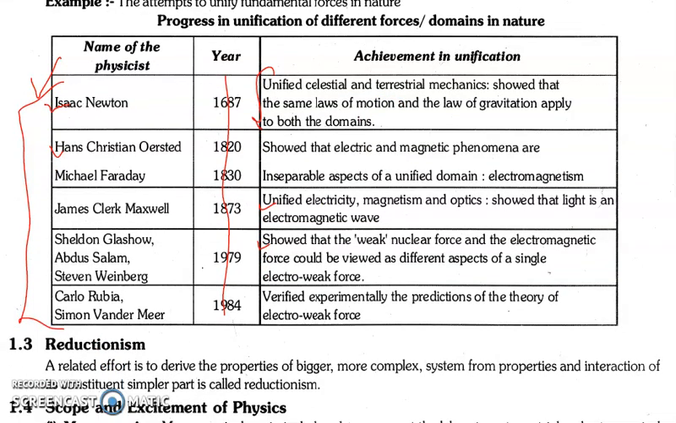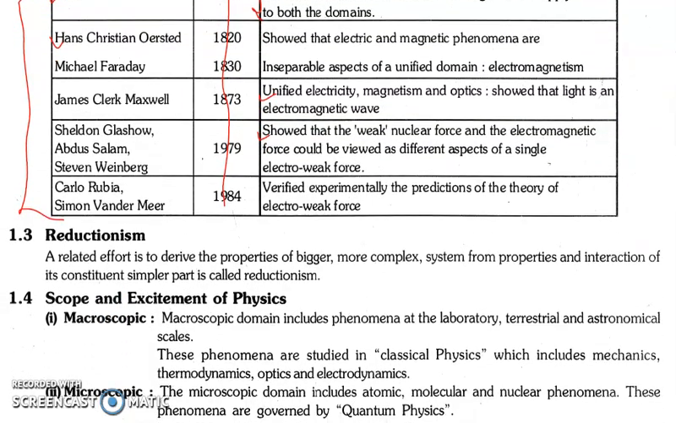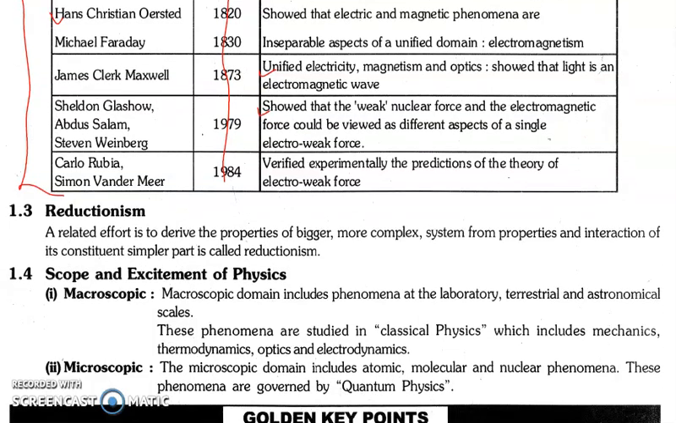And then comes the concept of scope and excitement of physics. Whenever we deal with the subject physics, there are two types of phenomena that come into the picture. One is macroscopic phenomena and the other one is microscopic phenomena. In the case of macroscopic phenomena, we include the phenomena that are occurring at the laboratory, terrestrial and astronomical scales.